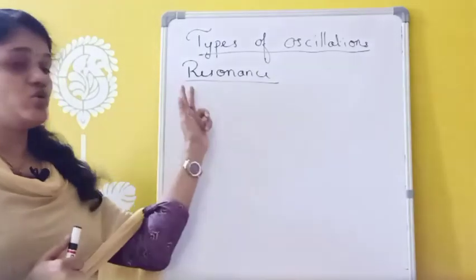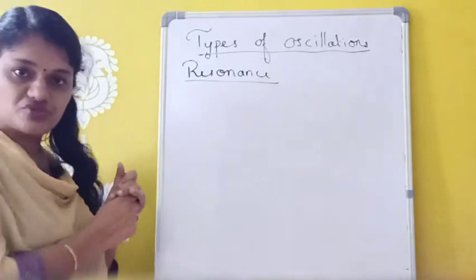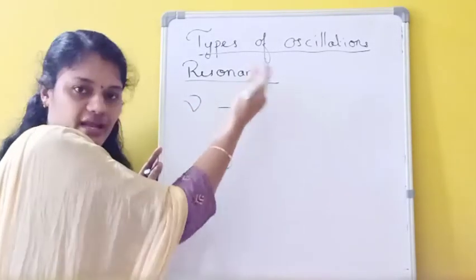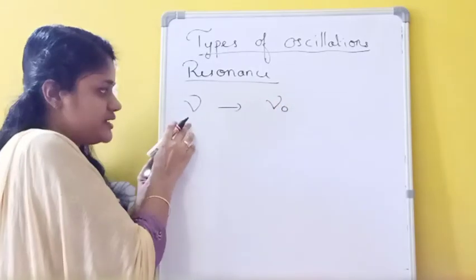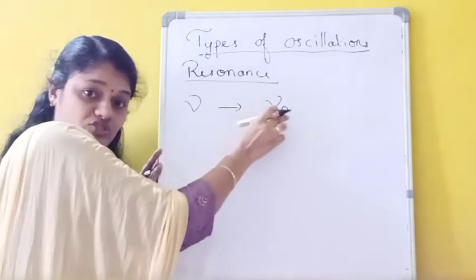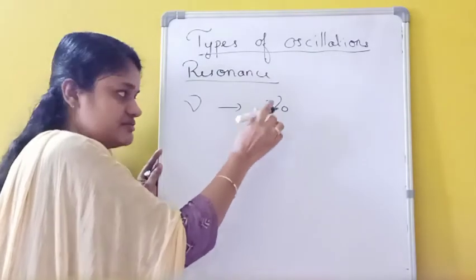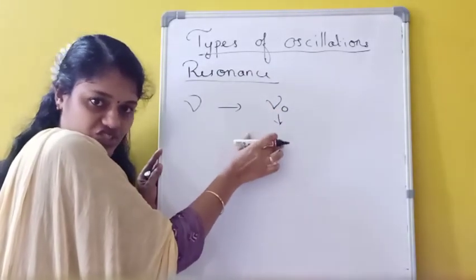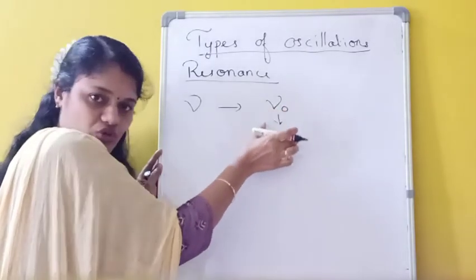Next we have to study a condition called resonance. Whenever an external periodic force of frequency nu is applied to a natural oscillator having frequency nu 0, initially this oscillator will be oscillating with its own natural frequency nu 0.